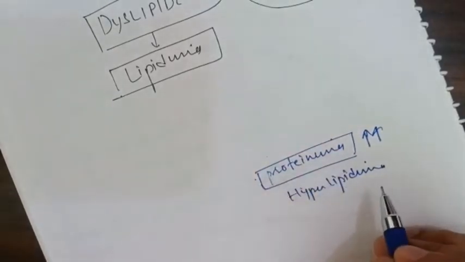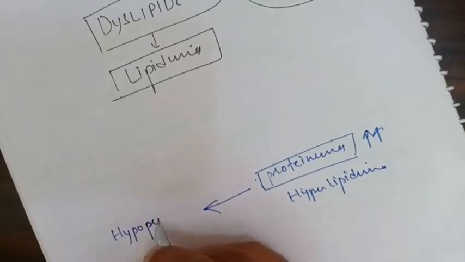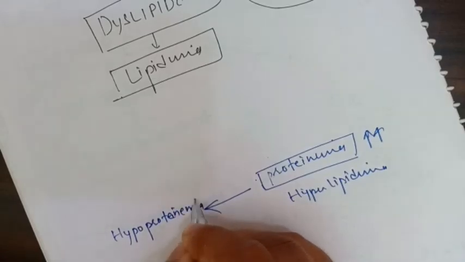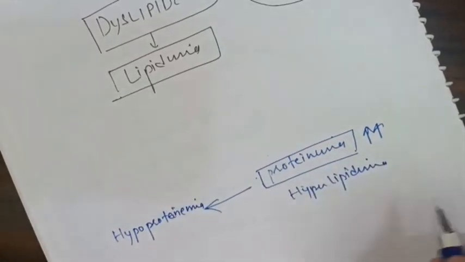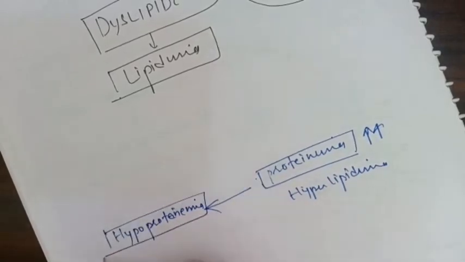Because of the increased loss of protein into the urine, it will cause hypoproteinemia, less protein in the blood. Since protein is going out into the urine, there will be less protein in the blood, so there will be hypoproteinemia.